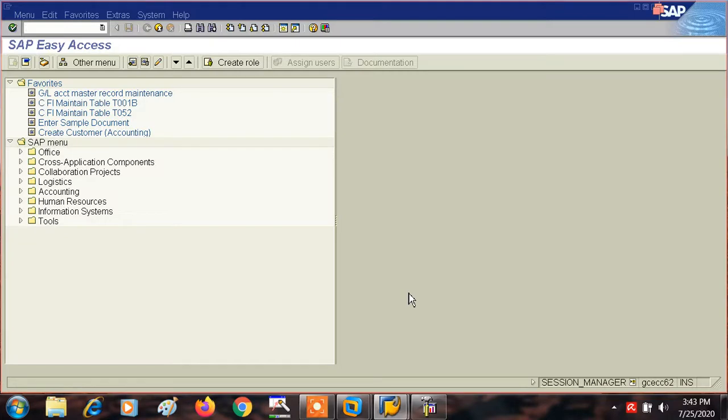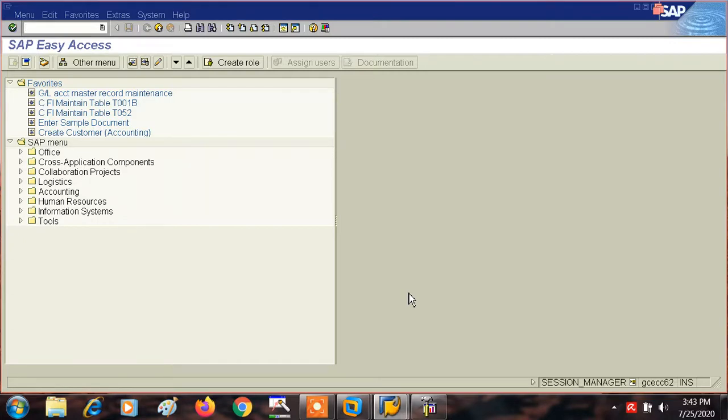Now let's start: what is a document type? What a document is, I have already told you. Any financial record which we post into the system is going to be saved in the form of a document, there is no doubt about this.